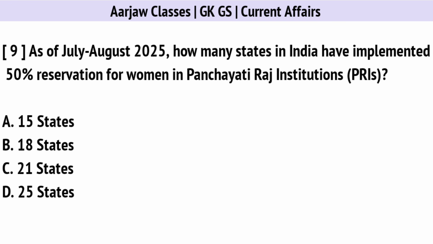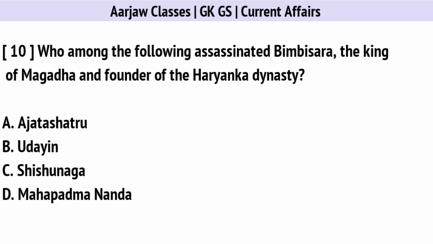As of July to August, how many states in India have implemented 50% reservation for women in Panchayati Raj institutions? Correct option is C. 21 states. Who among the following assassinated Bimbisara, the king of Magadha and founder of the Haryanka dynasty? Correct option is A. Ajatashatru.